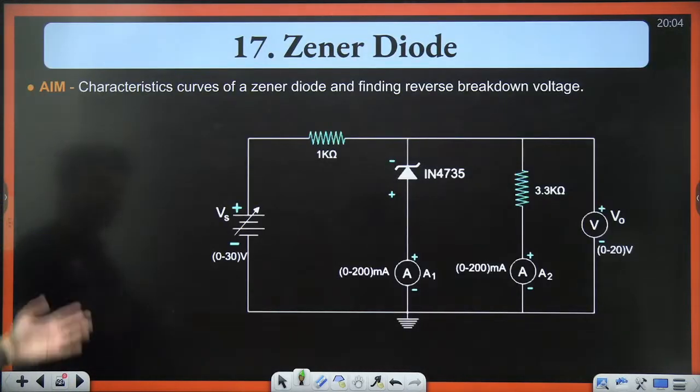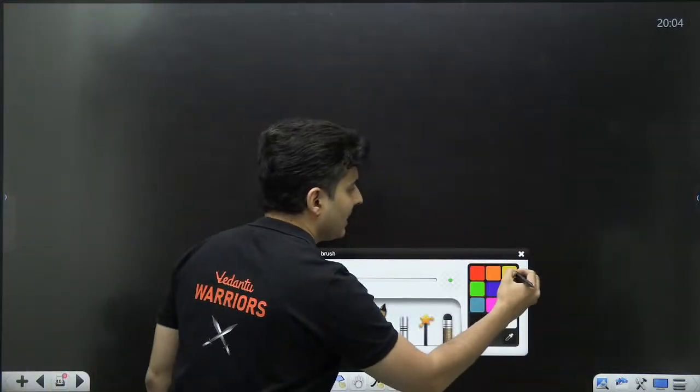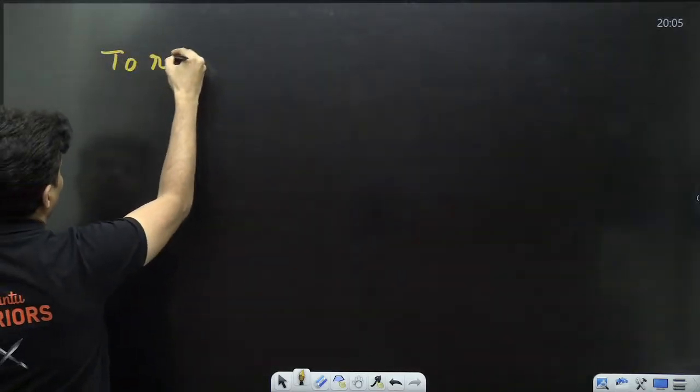Next question. So for the Zener diode, guys, let's have a look at what a Zener diode does. Like I said, a Zener diode is used to regulate the voltage.